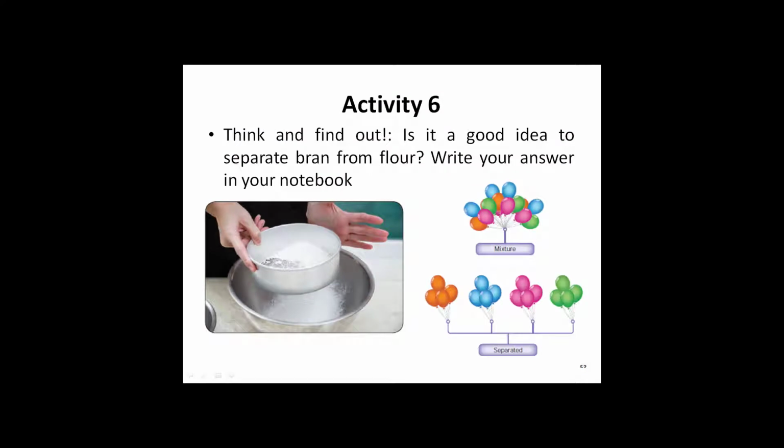Activity 6. Think and find out. It's a good idea to separate bran from flour. Write your answer in your notebook. So I am giving a small example with balloons. The mixture is a group of different colored balloons above. And separated means it will be like this: orange balloon separately, blue balloon separately, pink balloon separately and green balloon separately.